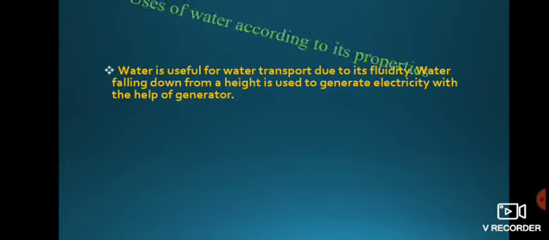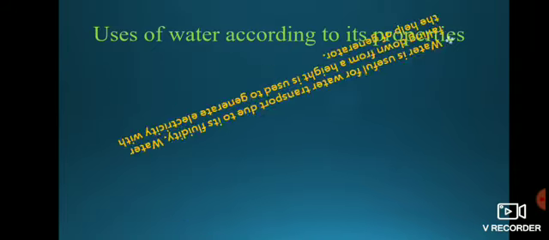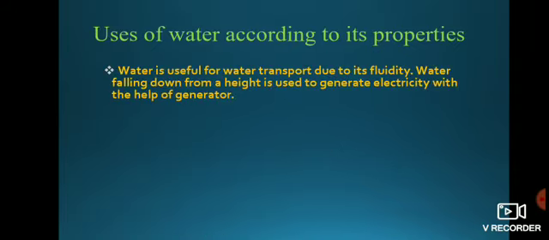So now we will see about the uses of water according to its properties. Okay, what are the uses of water according to its properties? Water is useful for water transport due to its fluidity, means it is a fluid material, so it is useful for water transport. We get water by the tap system, am I right? Due to that water can flow, so we can use that in our home. So water is useful for water transport due to its fluidity.